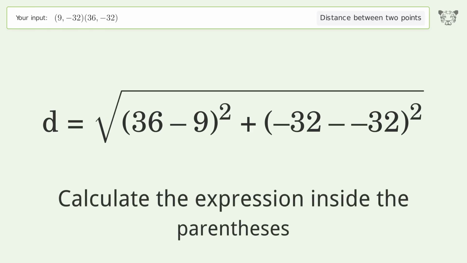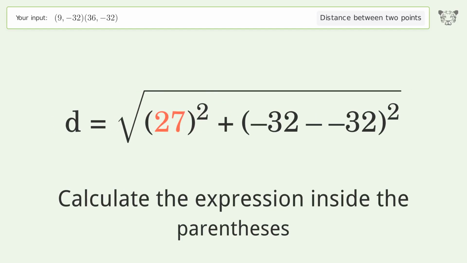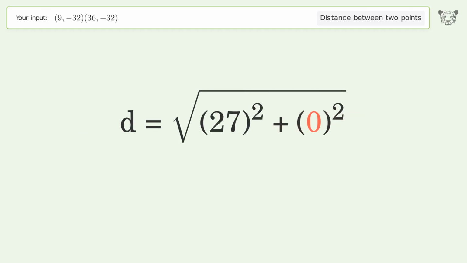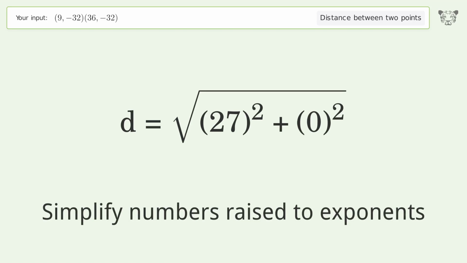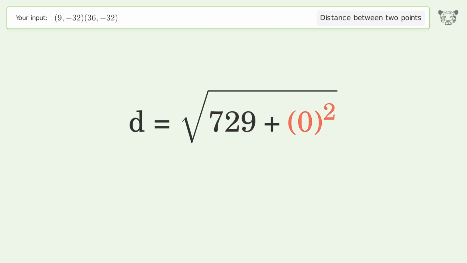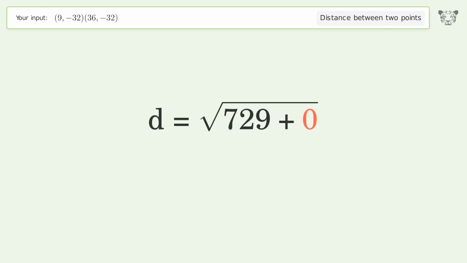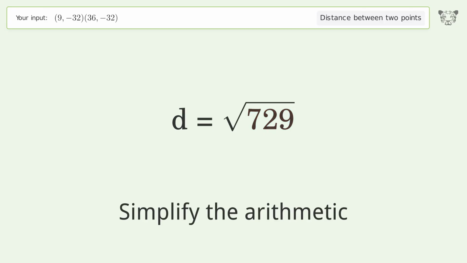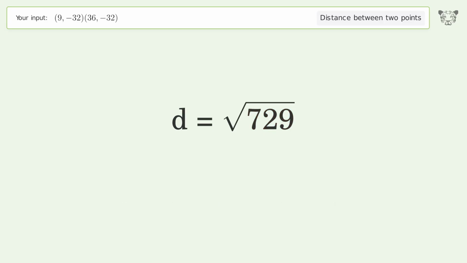Calculate the expression inside the parentheses. Simplify numbers raised to exponents. Simplify the arithmetic. And so the distance between the 2 points is the square root of 729, or 27.